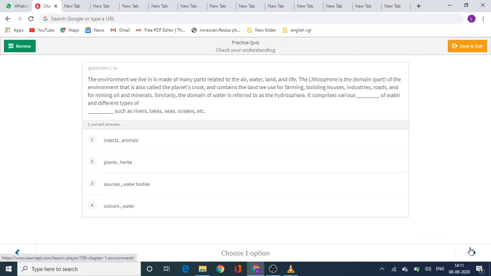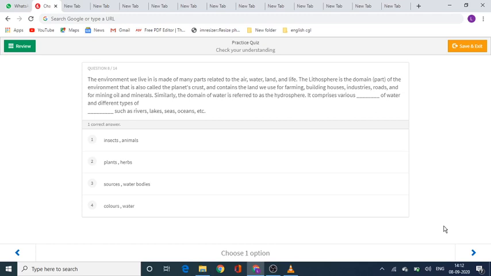Now, question number 8. The environment we live in is made up of many parts related to the air, water, land, and life. The lithosphere is the domain part of the environment that is also called the planet's crust, and it contains the land we use for farming, building houses, industries, roads, and for mining oil and minerals.